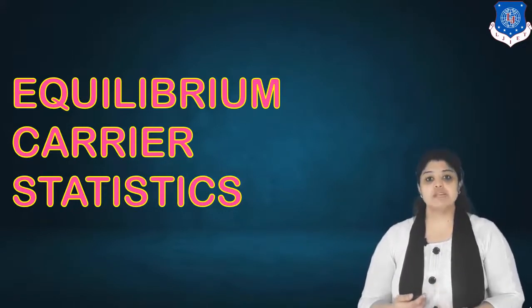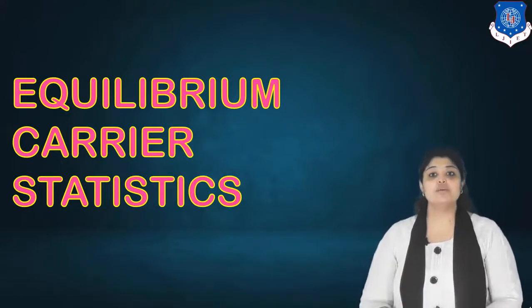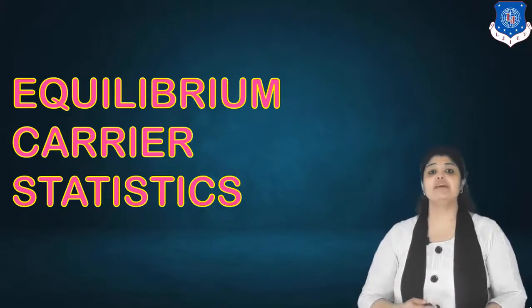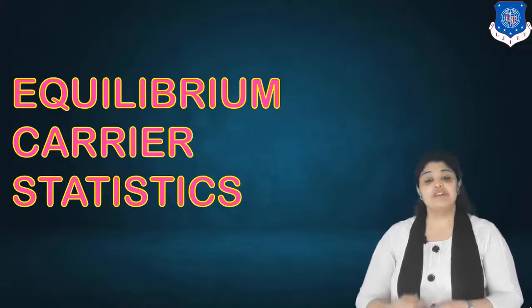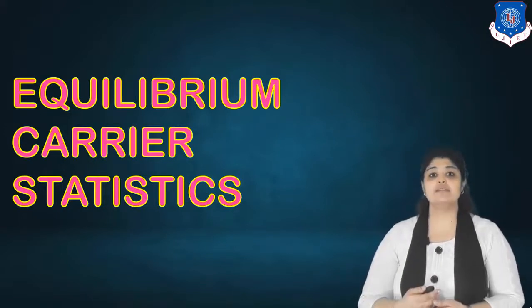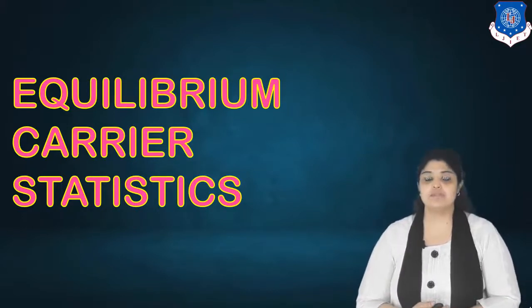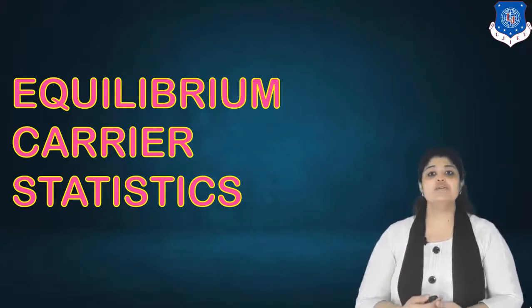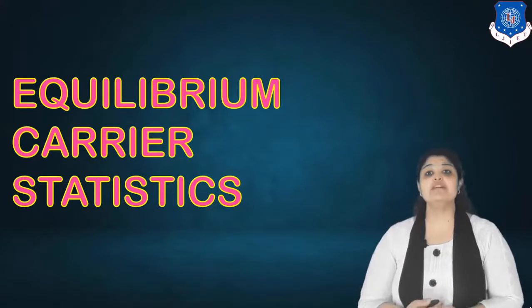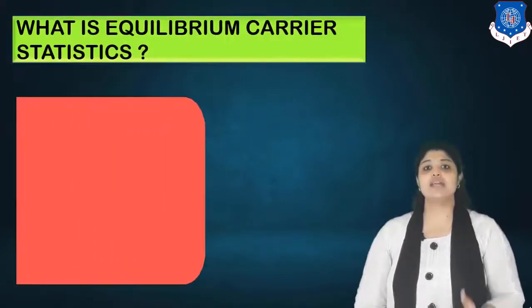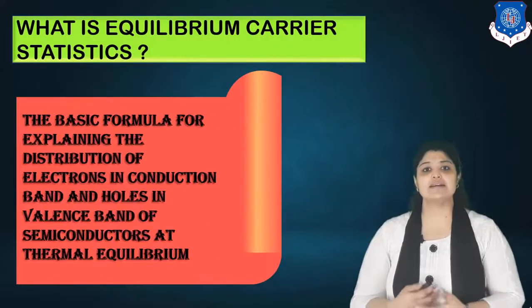Carrier concentration means the number of electrons with respect to a certain volume present in the conduction band. Similarly, the number of holes with respect to a certain volume present in the valence band. And we are going to discuss these topics for intrinsic and extrinsic semiconductors separately. Also, we are going to discuss Fermi level variation. So let's see what equilibrium carrier statistics exactly is.